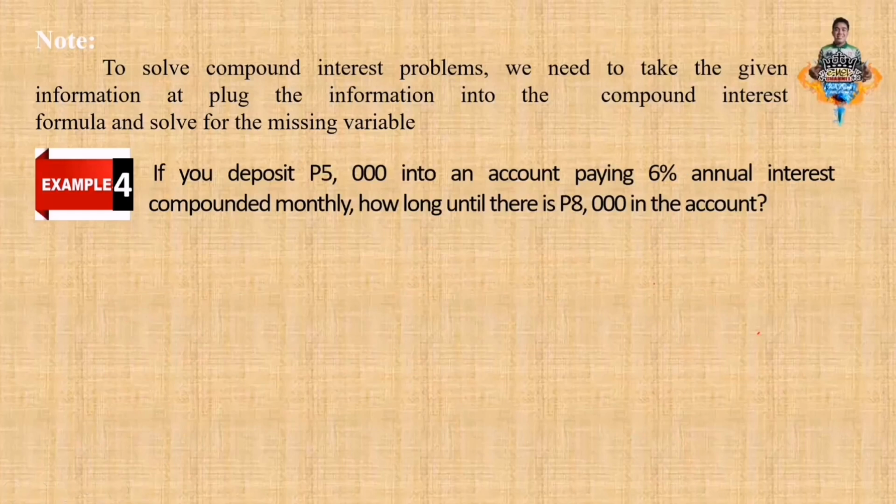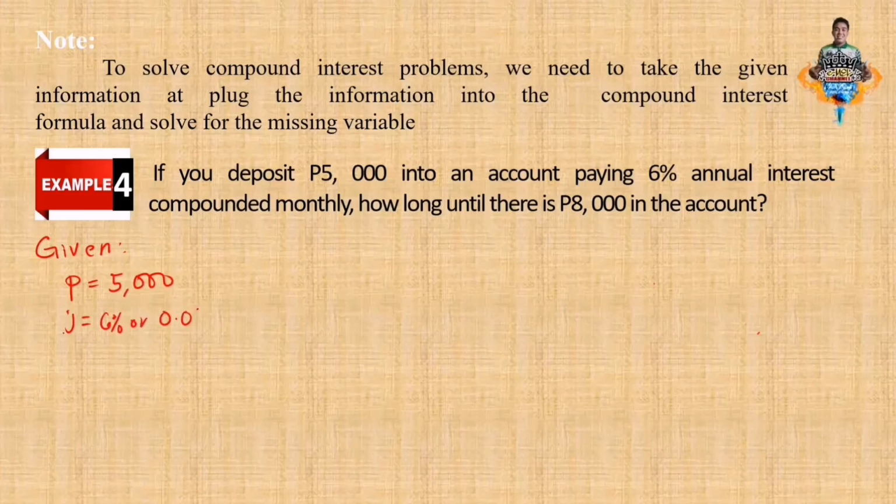So let's move. Example number 4. If you deposit 5,000 pesos into an account paying 6% annual interest compounded monthly, how long until there is 8,000 pesos in the account? So let us have here the given. Principal is 5,000 because that is the amount deposited. The J is 6%, also expressed as 0.06. Annual interest compounded monthly, so the M is 12. And the future value is 8,000 pesos. So obviously, the required for this problem is the number of years, T.